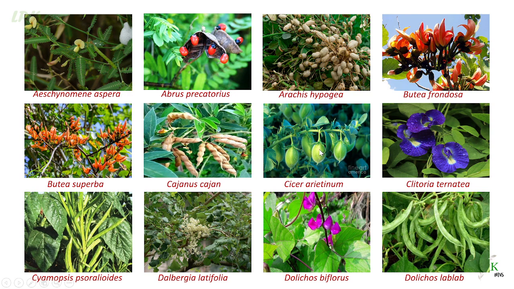This one is Cicer arietinum. We call it Senegalu in Telugu, Chana in Hindi, and in English it is commonly called chickpea. This one is Clitoria ternatea, commonly called Shankupushpi in Telugu, Aparajita in Hindi, and butterfly pea in English. This one, Cyamopsis psoralioides, is a vegetable, called Goru Chikkudu in Telugu, Guar in Hindi, and cluster bean in English.